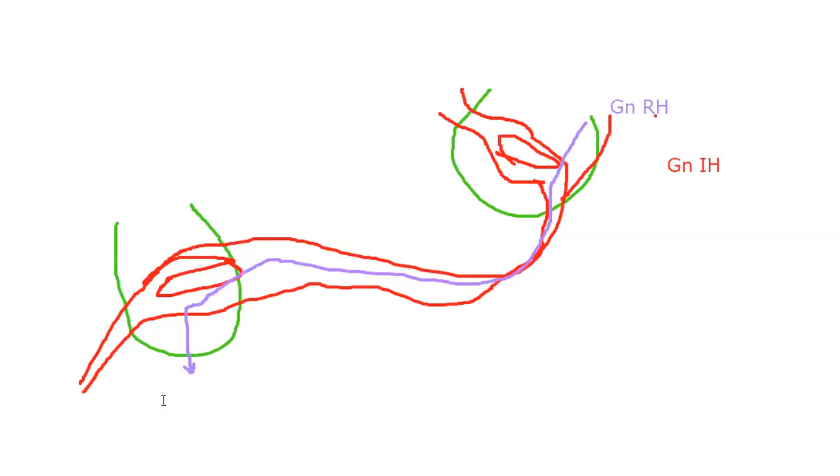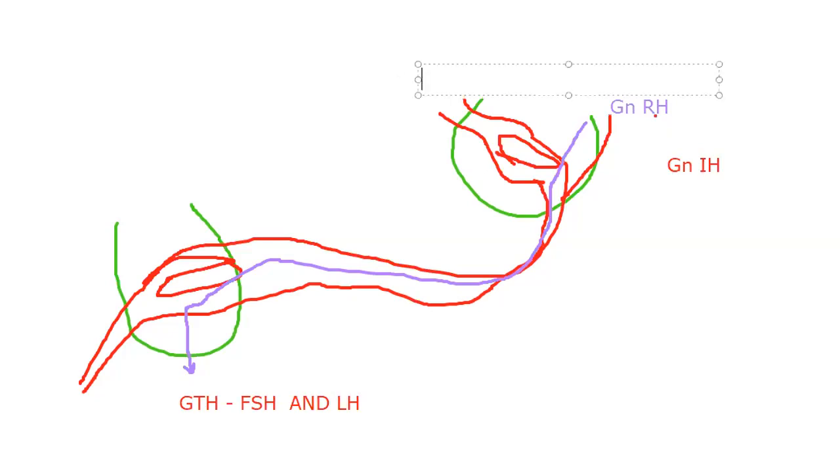GTH means gonadotropin hormones. What are the gonadotropin hormones? Both FSH and LH can be called gonadotropin hormones. So the release of FSH and LH is under the control of GnRH of the hypothalamus.